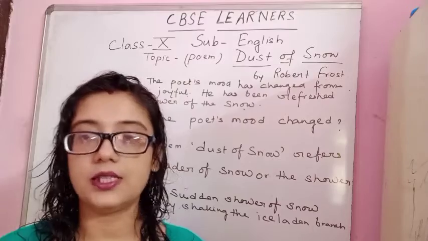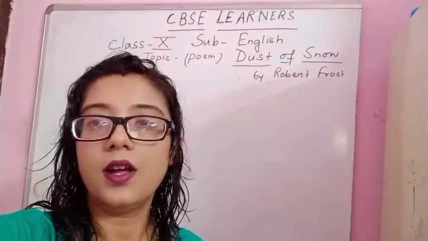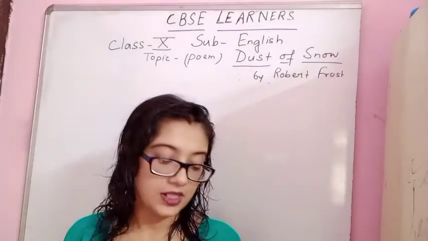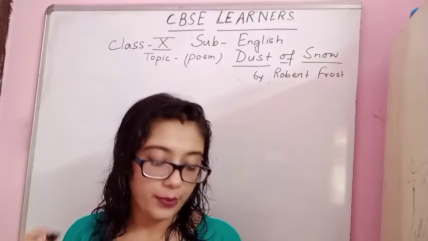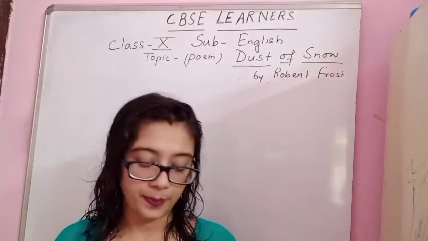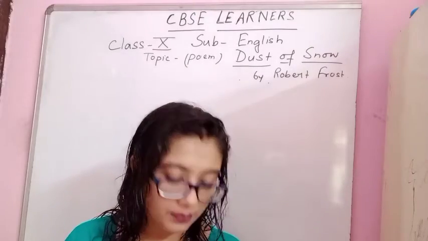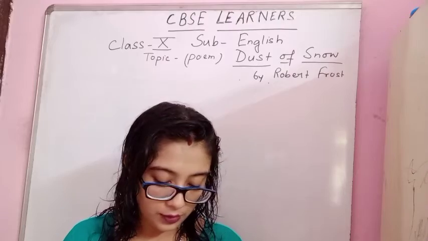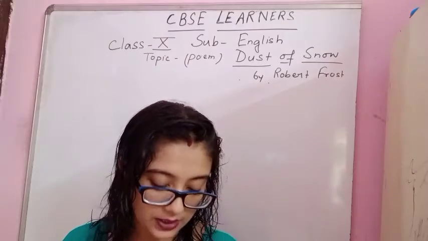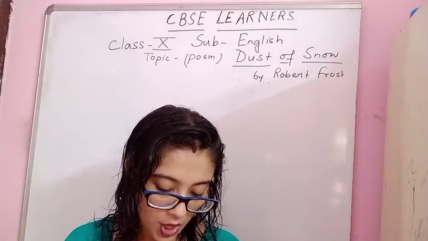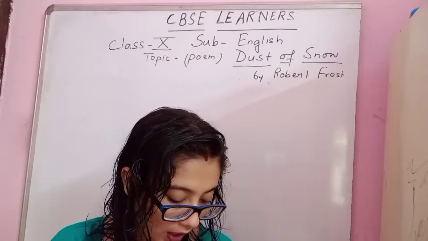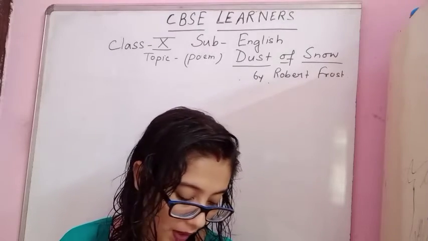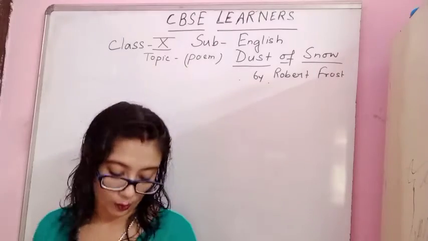Now it's time for the second question. The second question is, how does Frost present nature in this poem? Now they have given some more questions to help you write this answer. The first one is, what are the birds that are usually named in poems? Do you think a crow is often mentioned in poems? What images come to your mind when you think of a crow?